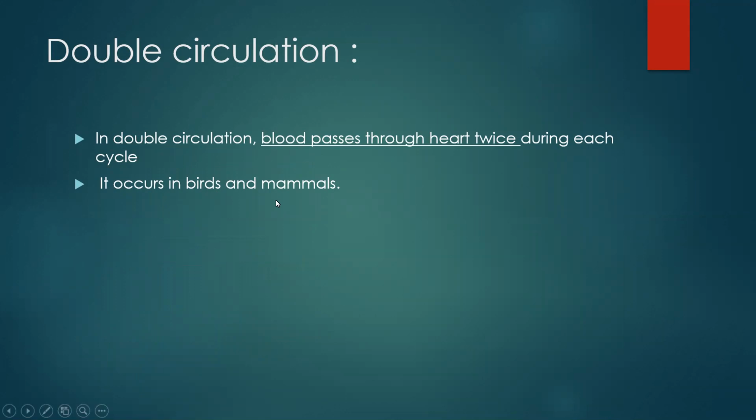All the birds and mammals are a good example of double circulation. Now, what does it include? Pulmonary circulation and systemic circulation. Double circulation is basically divided into two types of circulation. First is pulmonary circulation and second is systemic circulation. So let us study pulmonary circulation in detail.